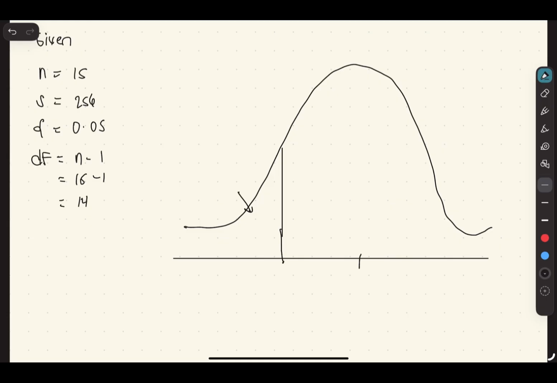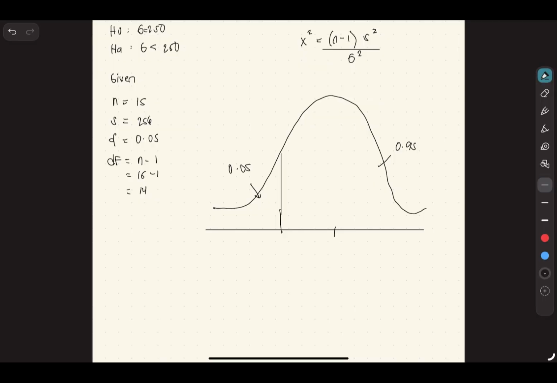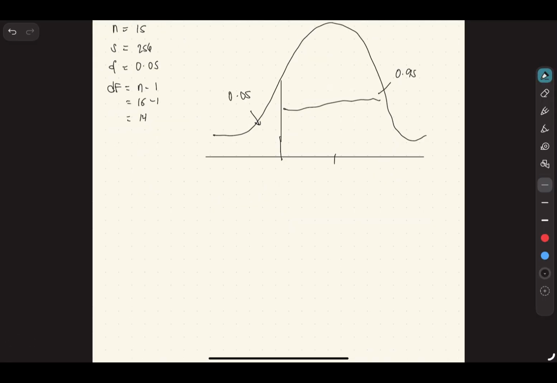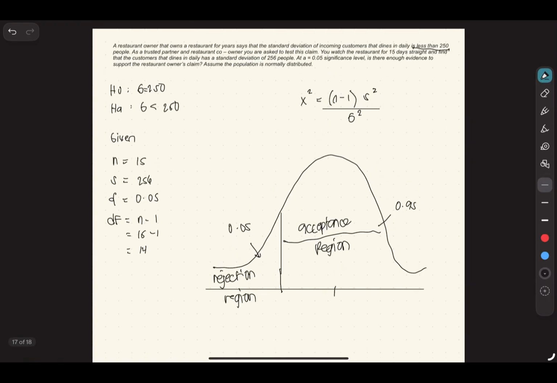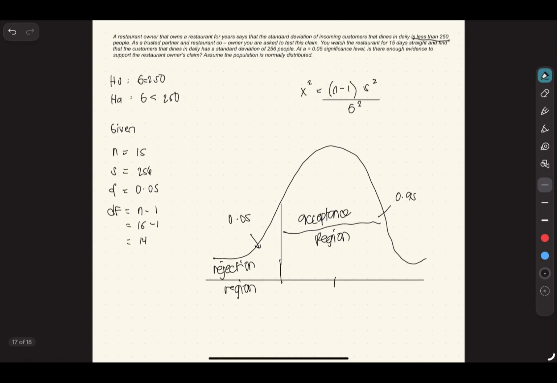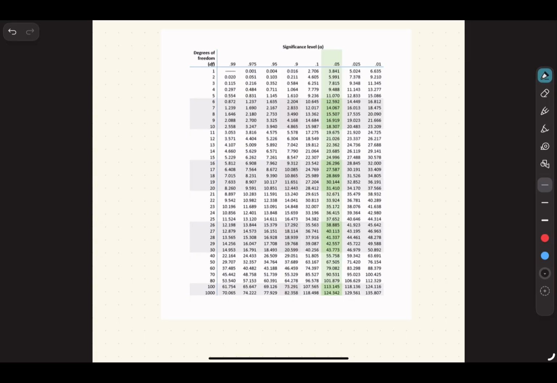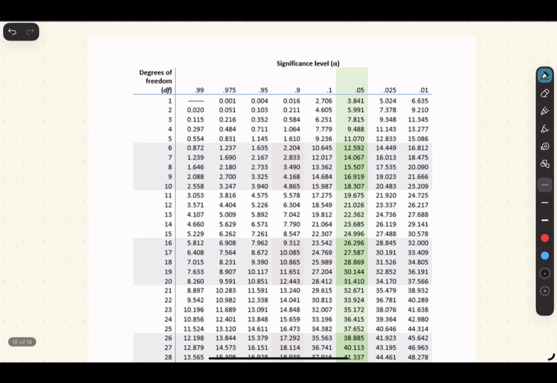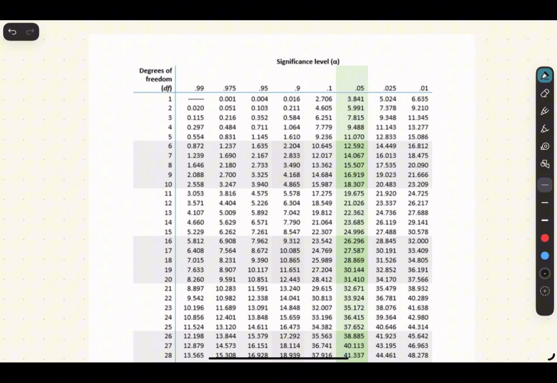So our significance level is 0.05 while the other is 0.95, where ang 0.95 nandito ang atin acceptance region at doon naman sa may left ang rejection region. Para naman natin malaman kung anong ating critical value, we will use the chi-square table. Total, ang ating test is to the left or left-tailed.